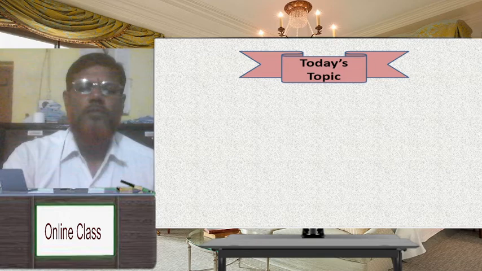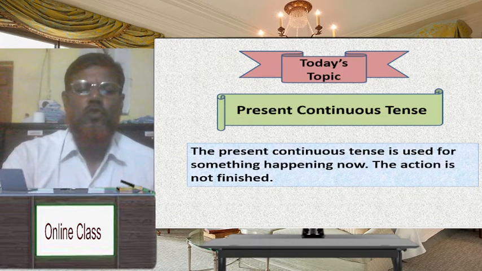Dear student, at first you have to know about the definition of present continuous tense. What is present continuous tense? The present continuous tense is used for something happening now, the action is not finished. Have you understood? Dear student, what is present continuous tense? The present continuous tense is used for something happening now. The action is not finished.